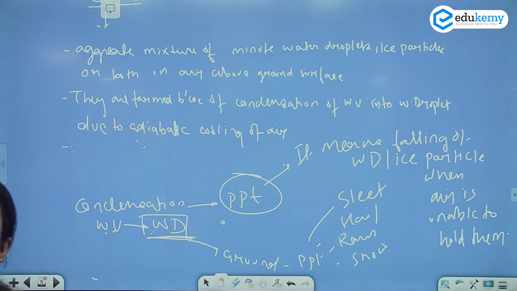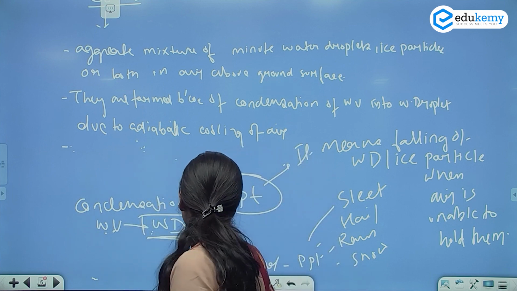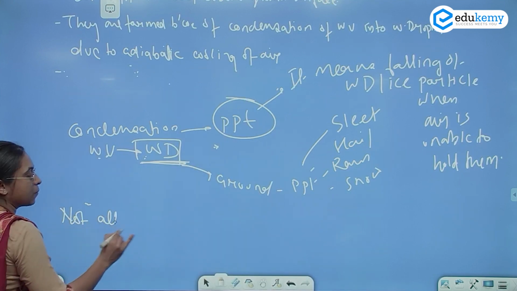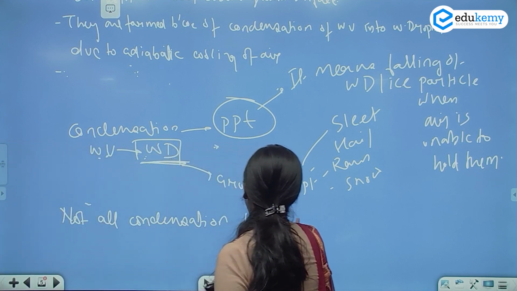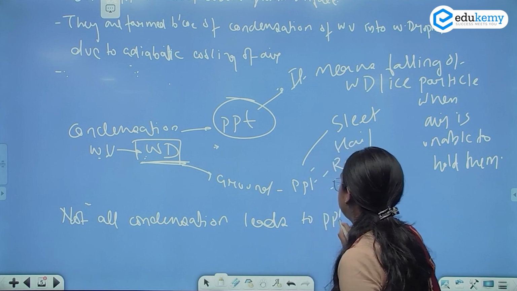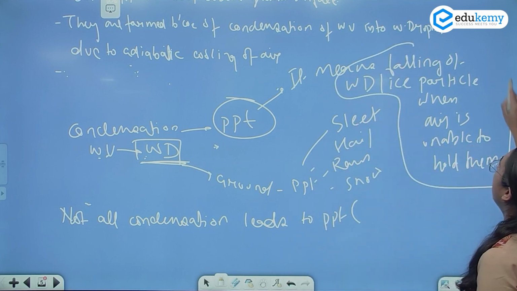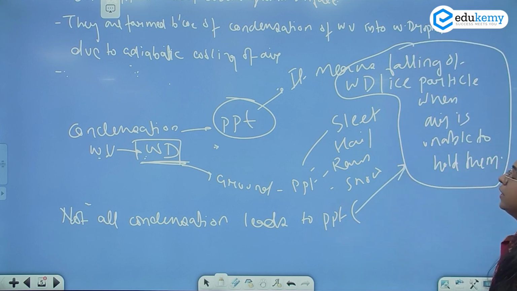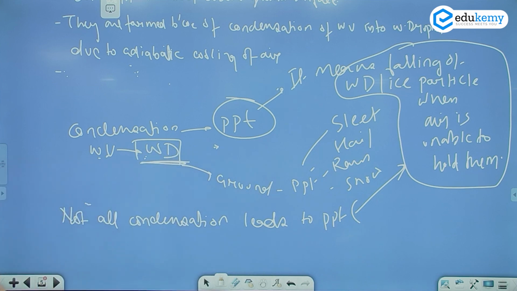That is not precipitation. This is an important thing that you should know. Precipitation is the falling down of water droplets or ice particles when the air is unable to hold them.